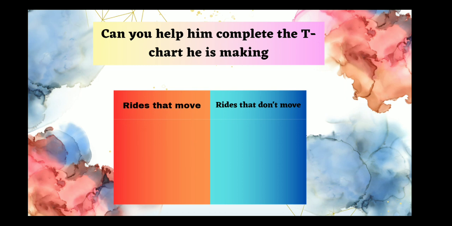Now think of all the rides that you have seen in the parks and then make a list of those rides and then try to see the similarities and differences. Which rides can move and which rides cannot. Make a T-chart and write the names of the rides in the correct column. Okay? You can pause the video here and do this task.